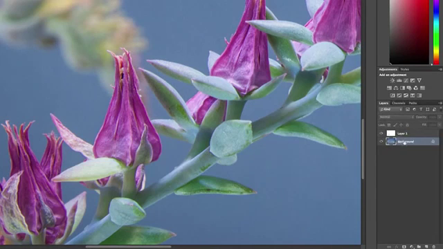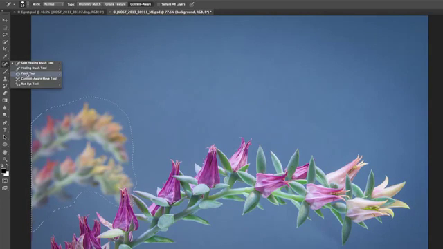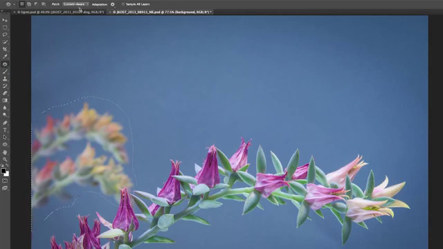Now, I want to make sure that I go back, I drop down to the background layer, then I'll zoom back out, and then I'll use my lasso tool and I'll make a more general, broader selection around this area here that I want to patch, and then switch over to the patch tool. Now I need to make sure that the patch tool is set to Content Aware. And let's take a look at the adaptation options.